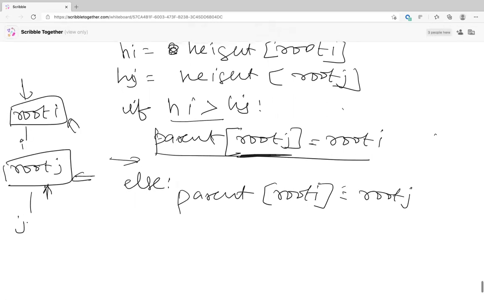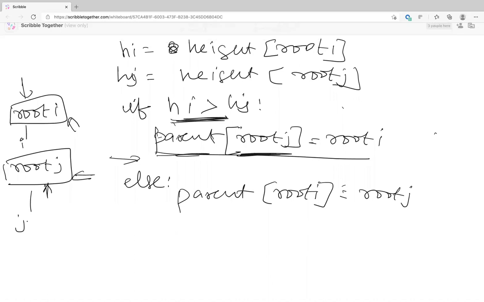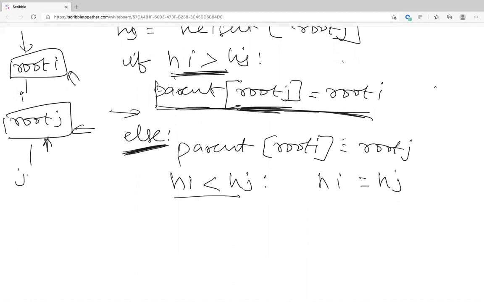So if hi is greater than hj, okay, fine. But in your else, what is your else? There are two cases. hi is less than hj, and also hi is exactly equal to hj. If hi is less than hj, fine, you keep the height the same. But what if hi is exactly equal to hj? You have to increase by 1, right? Clear? Yeah. Everyone clear? Yeah.